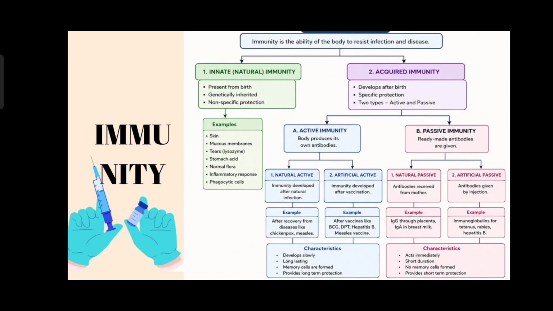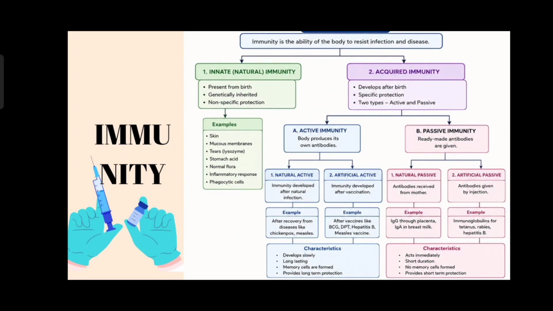Here the immunity is classified into two. First one is innate or natural immunity. Second one is acquired immunity. The main difference between the innate and acquired immunity is, innate immunity is present from the birth itself, but the acquired immunity develops only after the birth. And also the innate immunity is genetically inherited, which means it is transmitted from the mother or parents to the children, and it gives a non-specific protection.